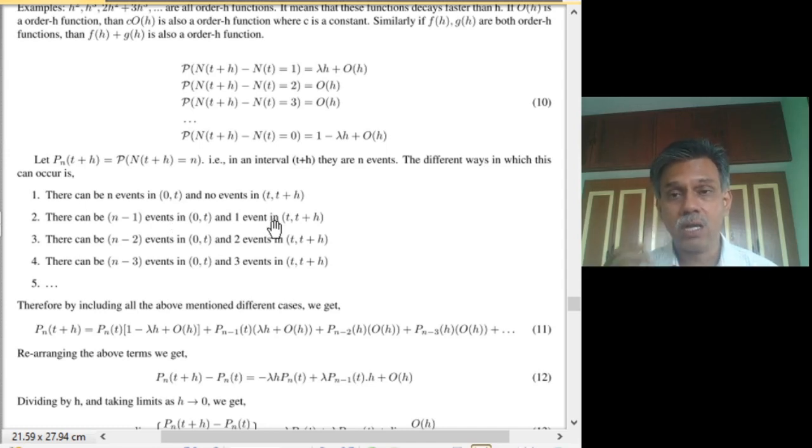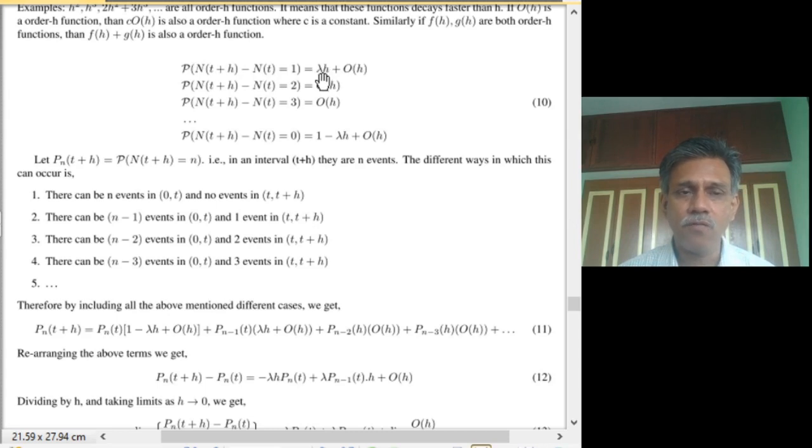Further, they are time stationary, so it depends only on the interval size and not on where the interval has occurred. So here, this probability of occurrence of n events in 0 to t is what you would have called Pn of t by this convention.